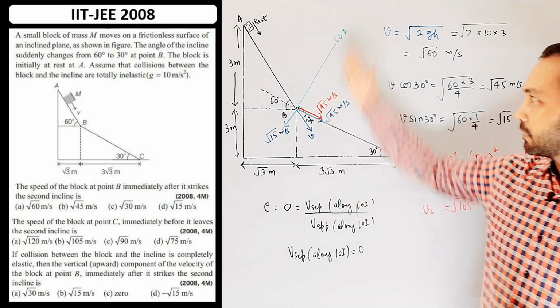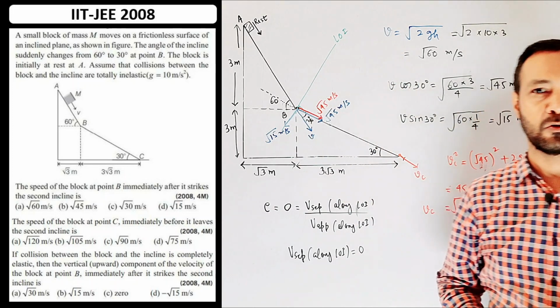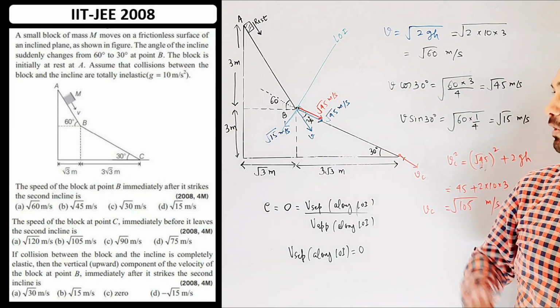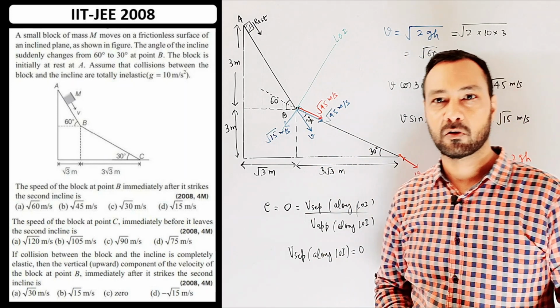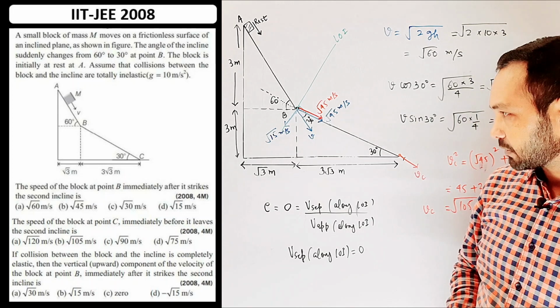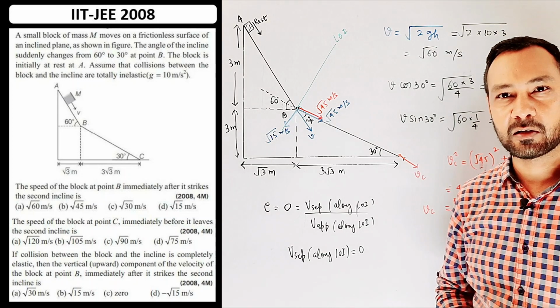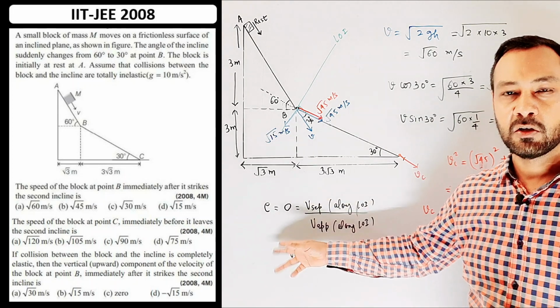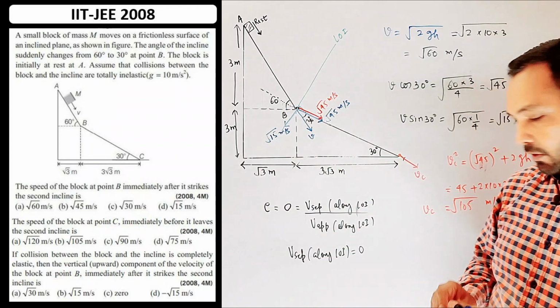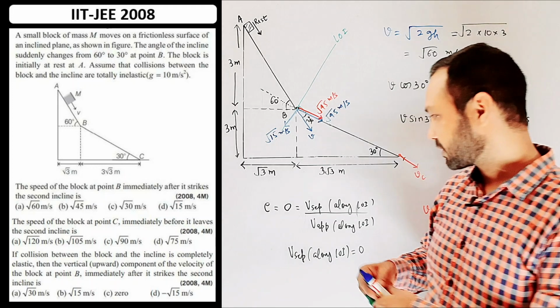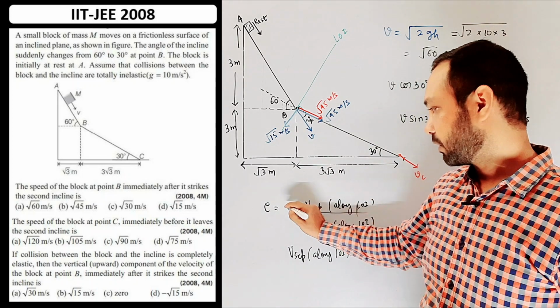So again, the component of velocity normal to the inclined plane does not change if the surface is smooth, and the only change is on the component along the LOI. So in the last case, when E was 0, all the component along the inclined plane was lost. But now when the collision is elastic, this E is equal to 1.